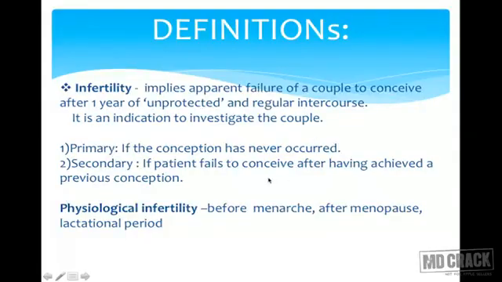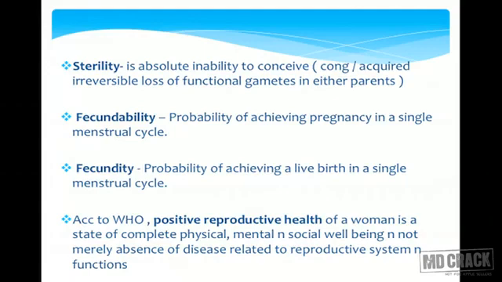Physiological infertility: before menarche, every female is infertile. After menopause and during the lactational period, these are the physiologically infertile periods because of absence of ovulation. What is sterility? Sterility is a little different from infertility, a less used terminology, but it is absolute inability to conceive, maybe because of some congenital or acquired irreversible losses of functional gametes in that couple or in either of the parents.